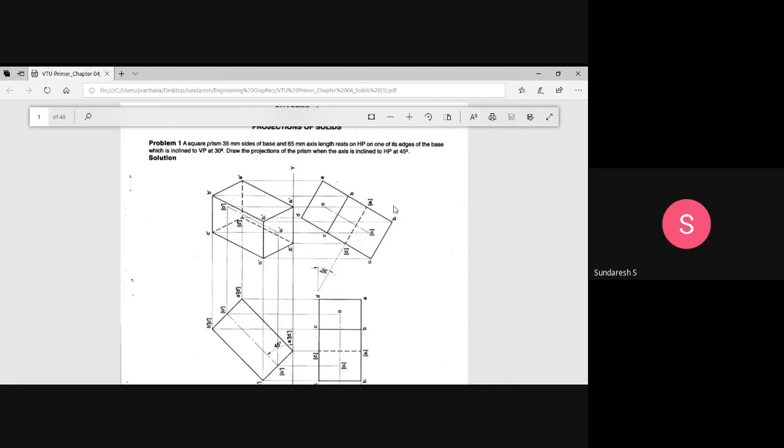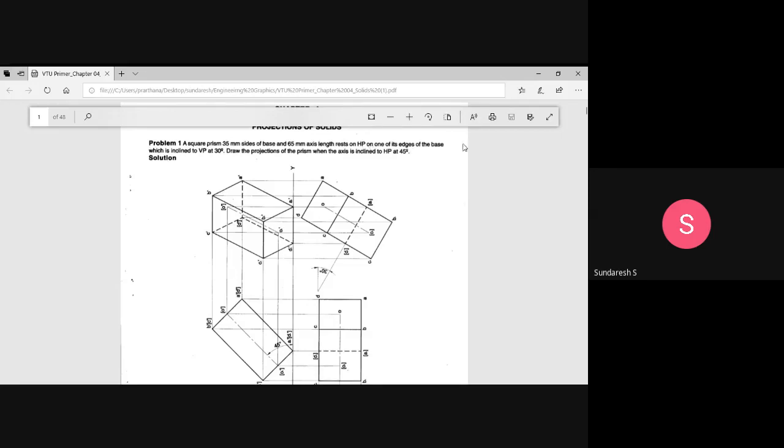A square prism, it is a prism here, a square based prism, 35 millimeter sides of base. So the base is a square of 35 millimeter and the axis length is 65 millimeter. Axis length means it is the height of the prism, and either can be given. And it rests on HP. So it's a common thing.